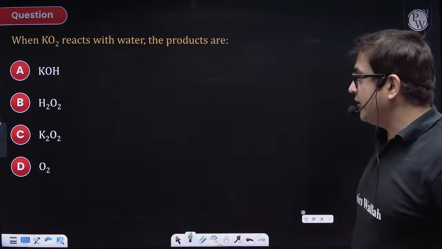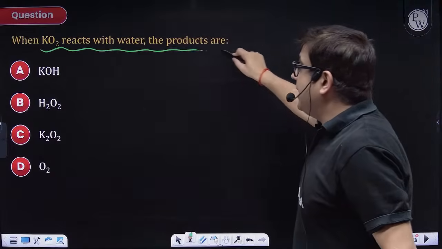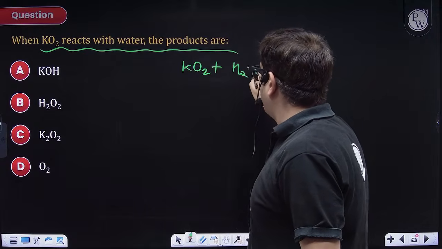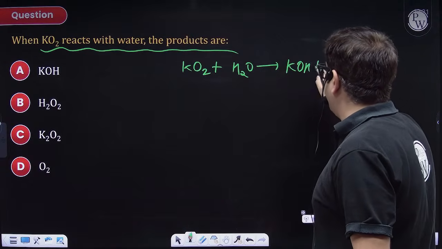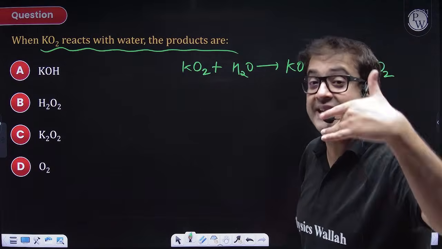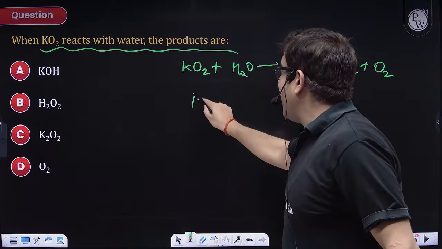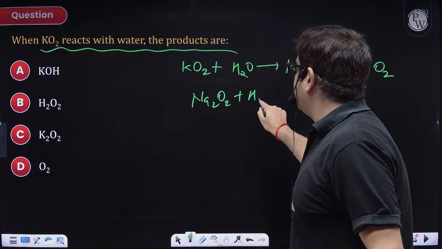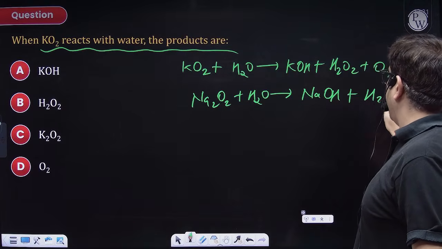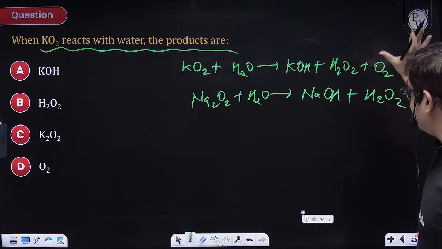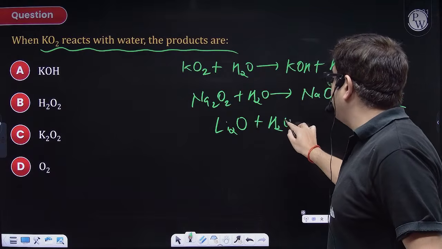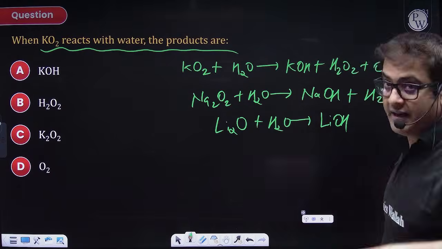I hope everybody is with me on this. Now the question is asking us, when KO2, which is definitely a superoxide, is dissolved in water, it definitely forms hydroxide along with H2O2, and because this is a superoxide, having excess of oxygen, oxygen gas is also produced. If I have a peroxide, then this peroxide with water will just produce the corresponding hydroxide and H2O2, because it does not have excess oxygen. And if I had lithium oxide, then lithium oxide with water just produces lithium hydroxide, nothing else.